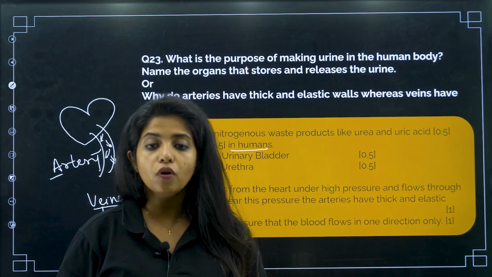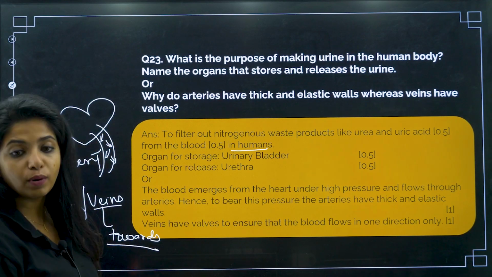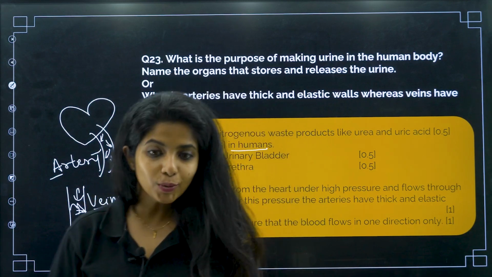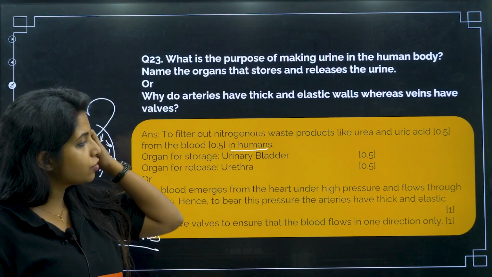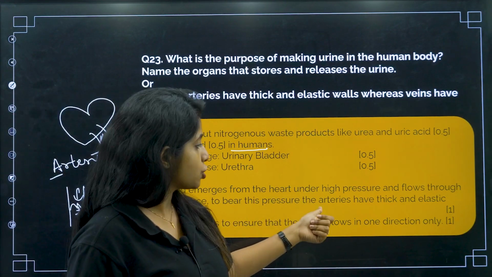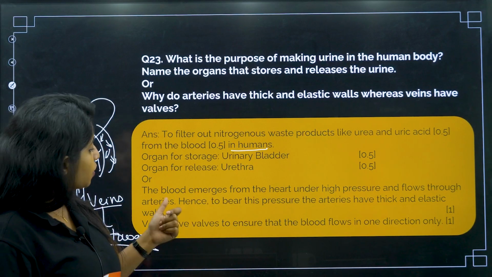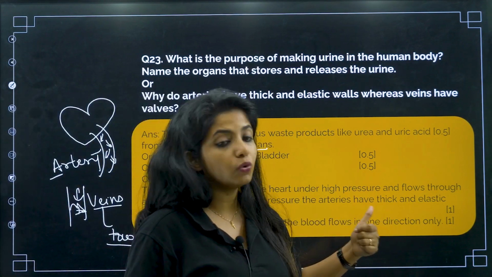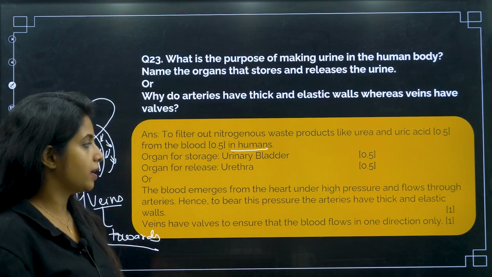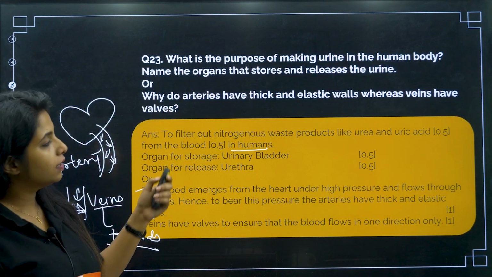To prevent the backflow of blood, what do we have, my dear children? We have valves. So the blood emerges from the heart under high pressure and flows through the arteries. Hence, to bear this pressure, the arteries have thick and elastic walls. That is one mark. Next, veins have valves to ensure that the blood flows only in one direction, my dear children. Cool. Let's put a tick mark over there. We have got two marks each. So you need not go around writing both.